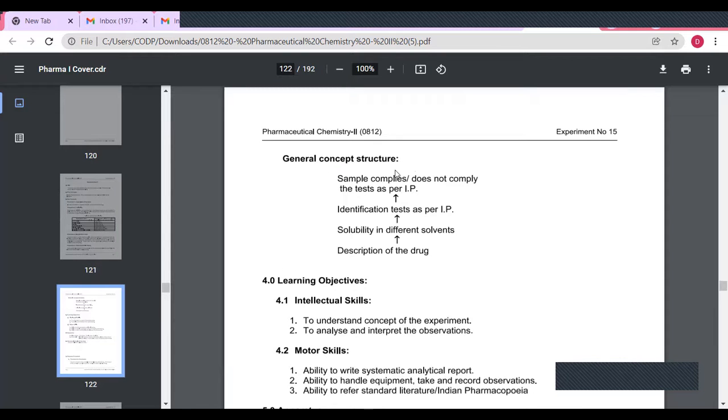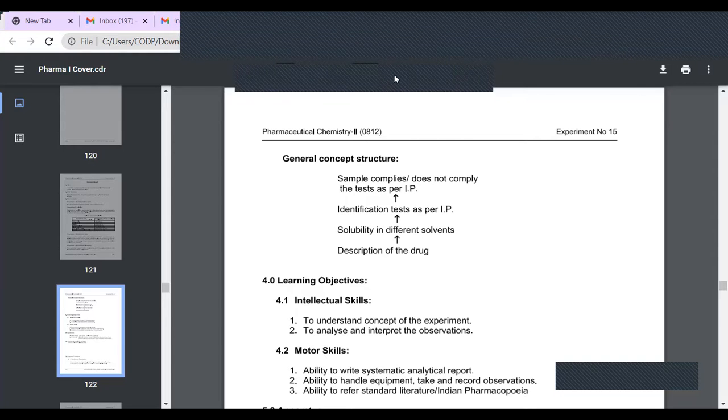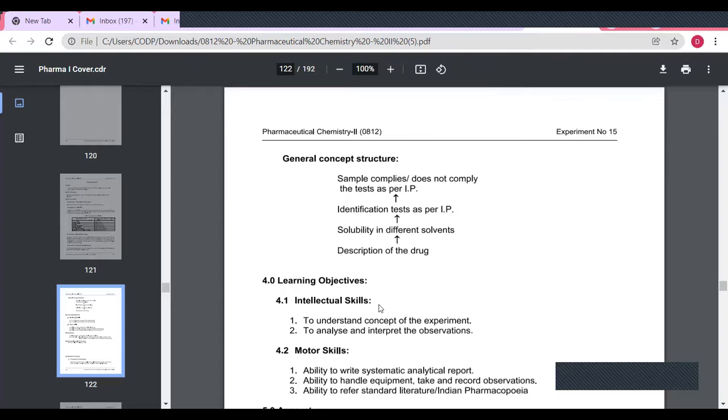Then general concept structure. First, this is the structure in downward to upward. First is the description of the drug. In description we have the color, odor and taste of the drug. Solubility in different solvents, that is, the solubility of the drug in different solvents has to be mentioned here. Then next is identification test as per the IP, and sample complies or does not comply the test as per IP. After performing the tests, whether the drug complies or not has to be mentioned there.